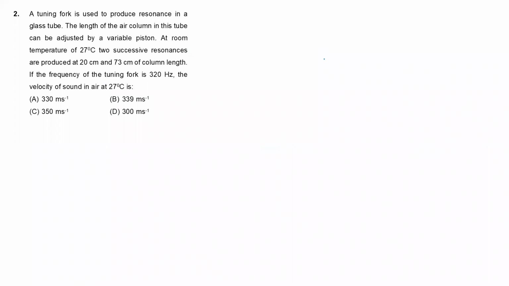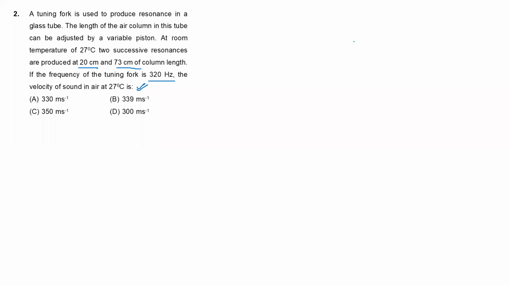See here. A tuning fork is used to produce a resonance in a glass tube. The length of the air column in this tube can be adjusted by a variable piston. At room temperature of 27 degrees Celsius, two successive resonances are produced at column lengths of 20 centimeter and 73 centimeter. If the frequency of the tuning fork is 320 Hz, then the velocity of sound in air at 27 degrees centigrade is how much?